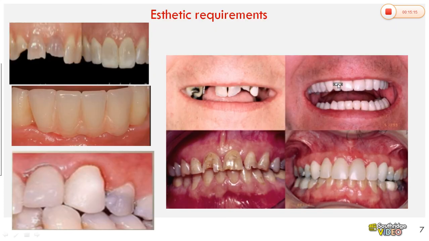In case of anterior teeth, when few teeth are missing, they are prepared and temporary teeth are given. After the preparation, temporary teeth are given so that the patient can go out normally without any kind of problem. Okay.